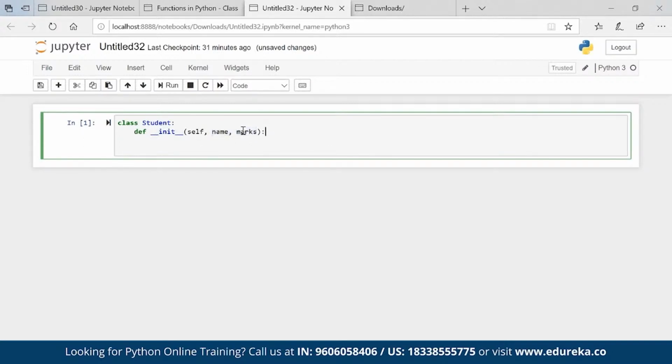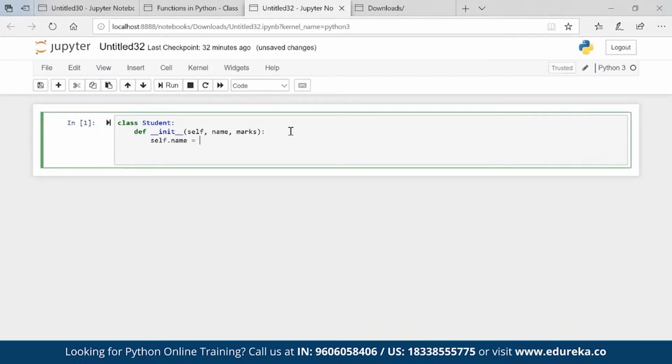This is my instance. In this instance I have variables called name and marks. That is how the syntax is. This is how we call the constructor: init, with double underscores before and after. Now the question arises, what is this self? Let me create the entire code, then it will make more sense. So I'll give some conditions here. For example, self dot name is equal to name.